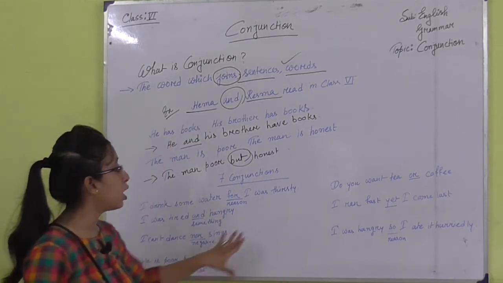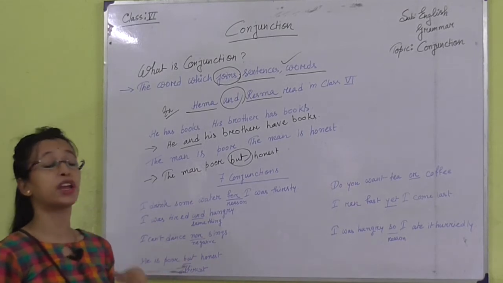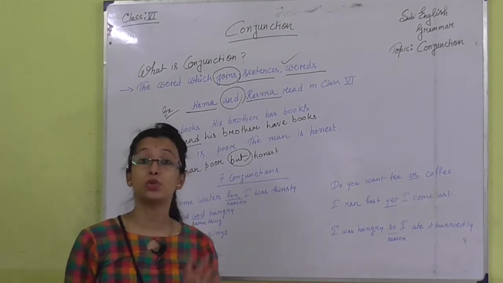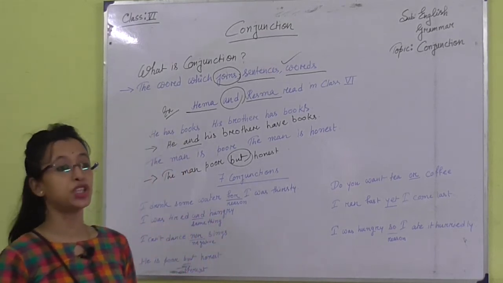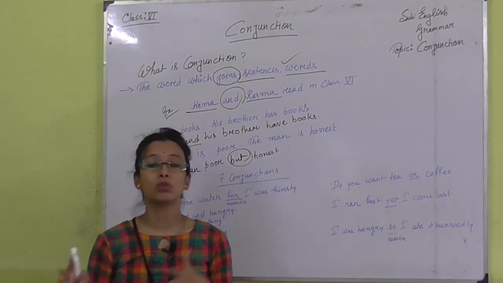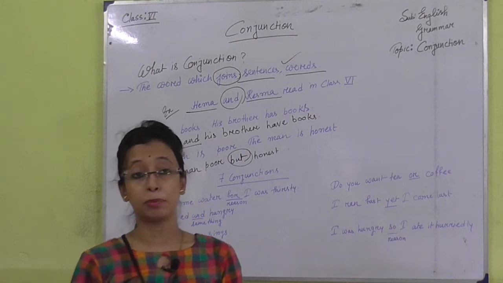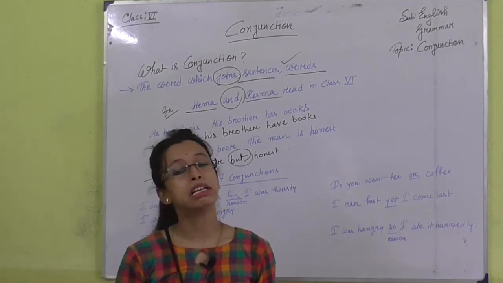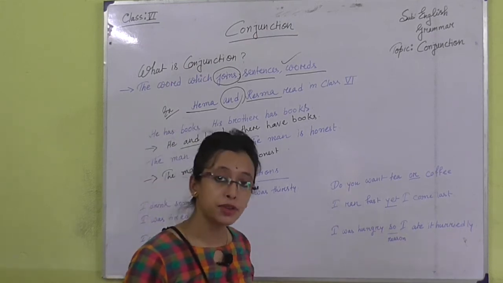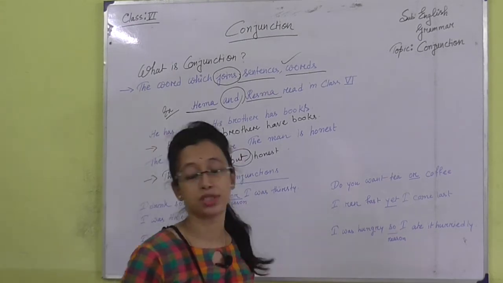Now, let us come to the kinds of conjunctions. We have various kinds of conjunctions, but today I am going to mention 7 kinds of conjunction which we generally see in our common day life or common day writing. These conjunctions are mainly used. That is why I give you the examples of 7 conjunctions.